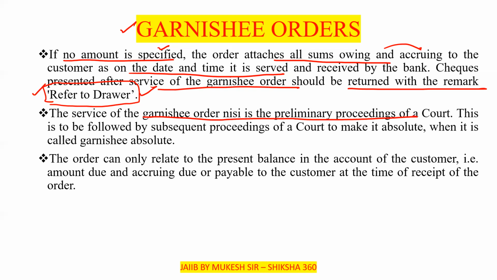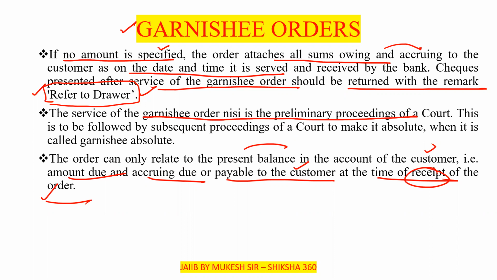This is to be followed by subsequent proceedings of the court to make it absolute, when it is called garnishee absolute. The order can only relate to the present balance in the account of the customer, that is, the amount due and accruing due or payable to the customer at the time of the receipt of the order. So it is applicable only to that person.